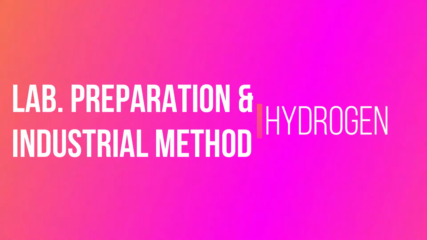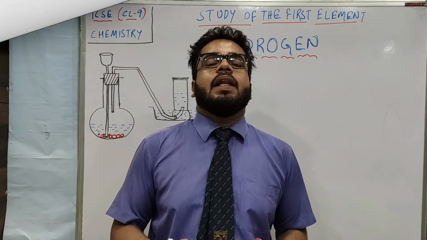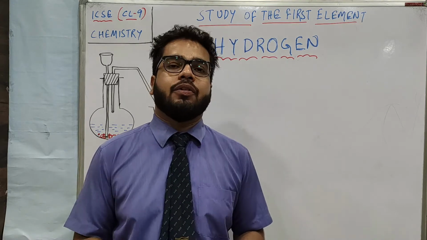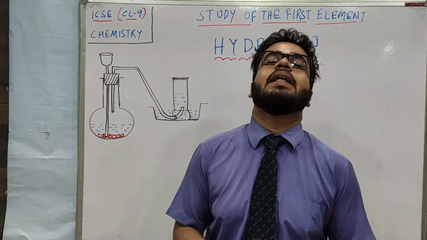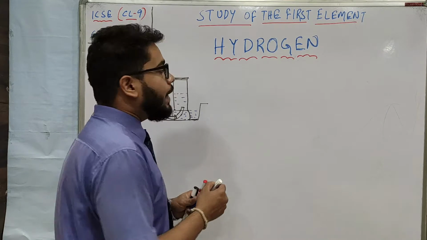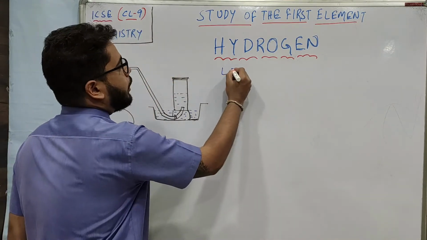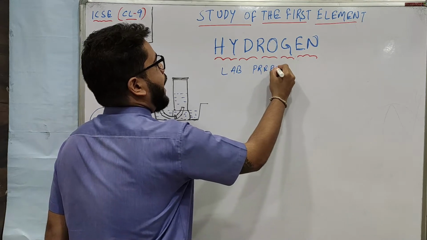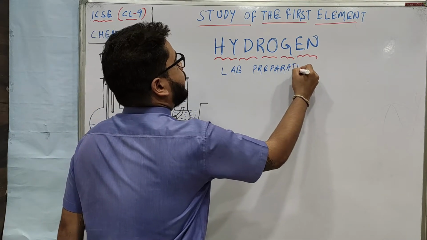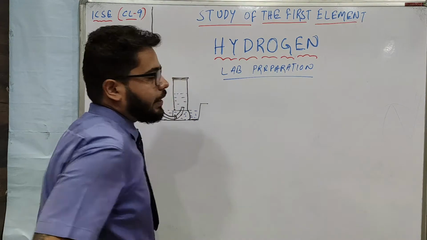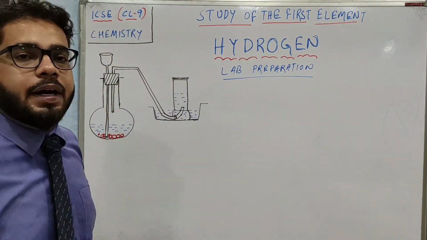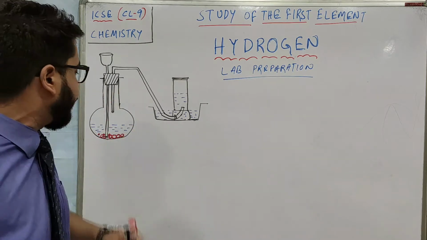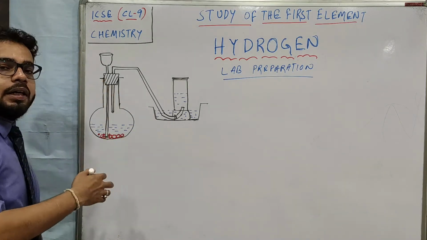Well, after learning the general preparation of hydrogen from water, acids and alkalis, we have to learn the lab preparation. Okay, we have to learn what? The laboratory preparation. In short, we can call it lab preparation of hydrogen gas. Alright, so let's start with the apparatus setup, and slowly we will get to know the entire story of lab preparation.